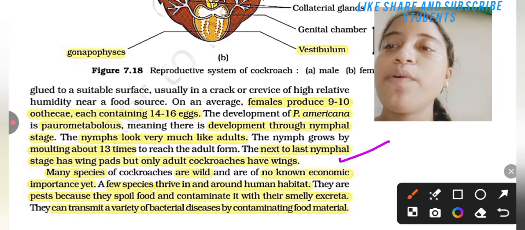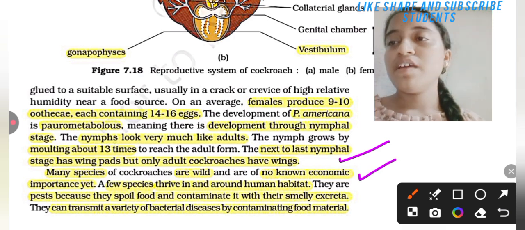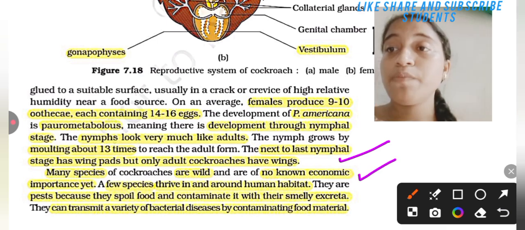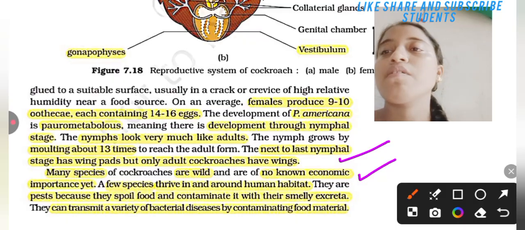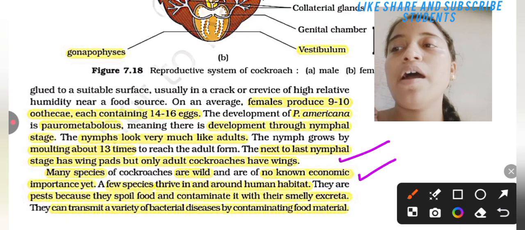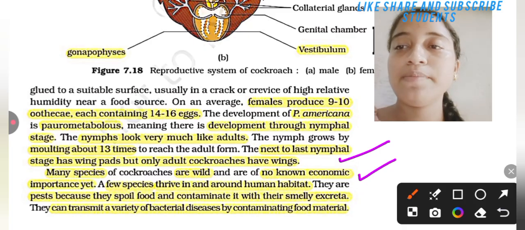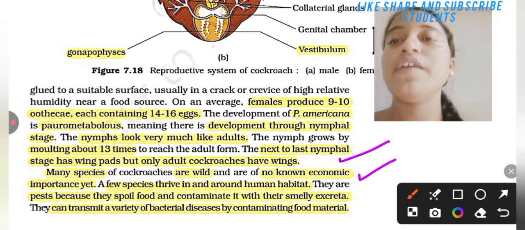Many species of cockroach are wild and are of no known economic importance yet. A few species thrive in and around human habitat. They are pests because they spoil food and contaminate it with their smelly excreta. They can transmit a variety of bacterial diseases by contaminating food material.